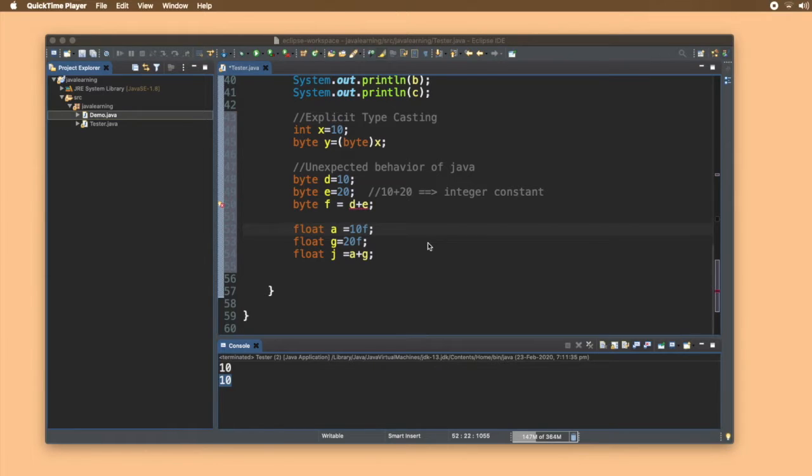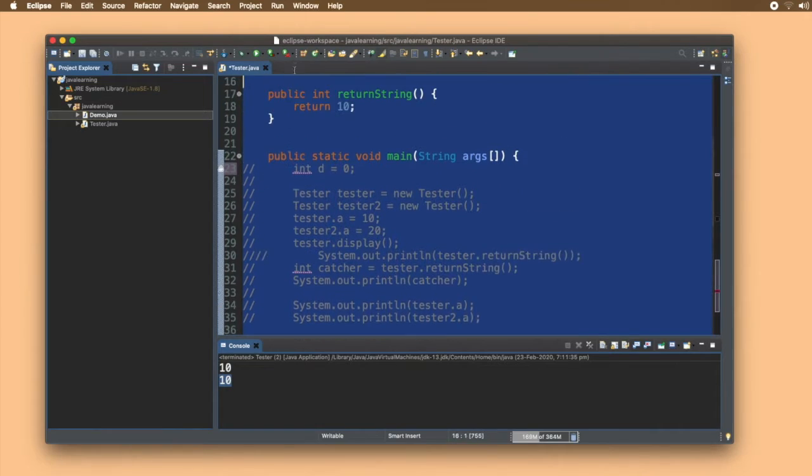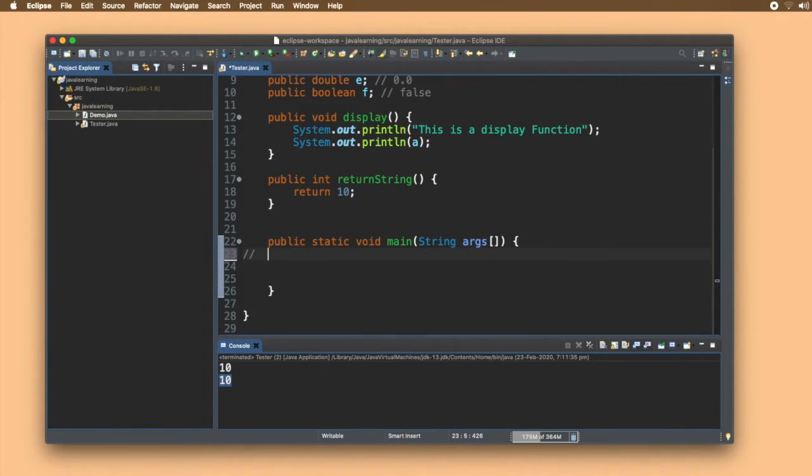Static block, static data types, static members, static methods, right? So I'll just delete all these lines and then let's understand what a static method, static block, and static variable are. You can see we used a static keyword in main, so this method is a static method. Any method declared using the static keyword is a static method.